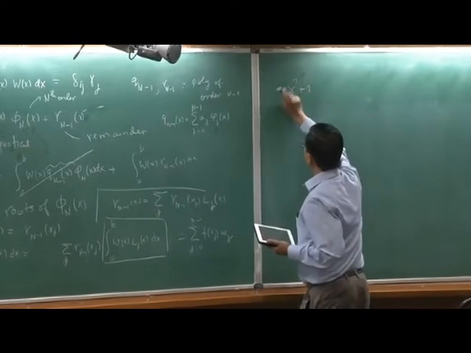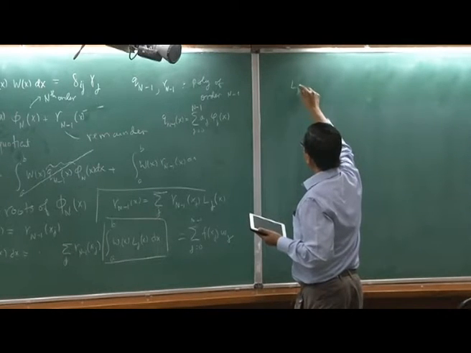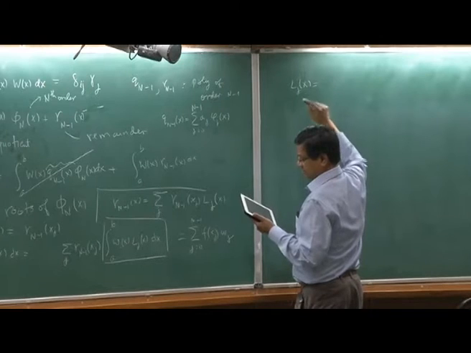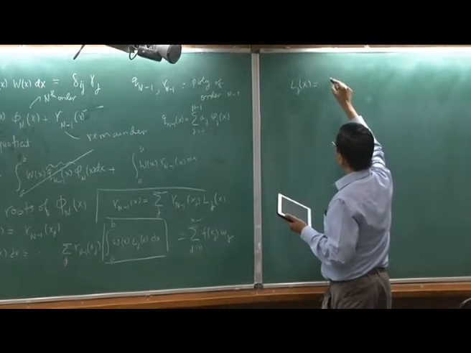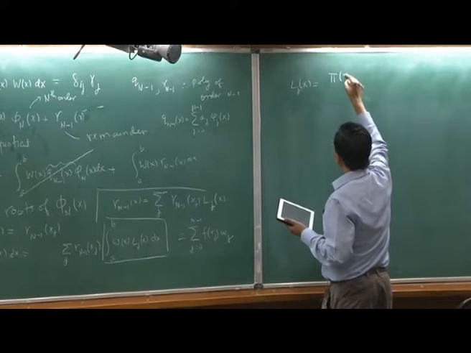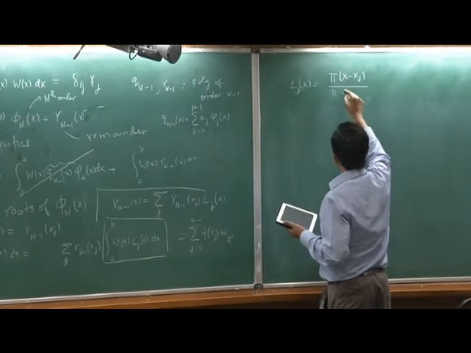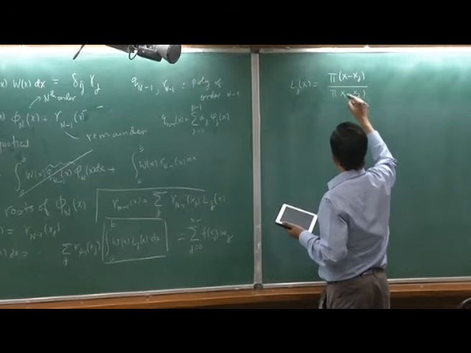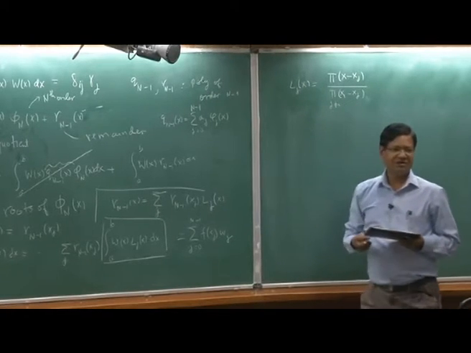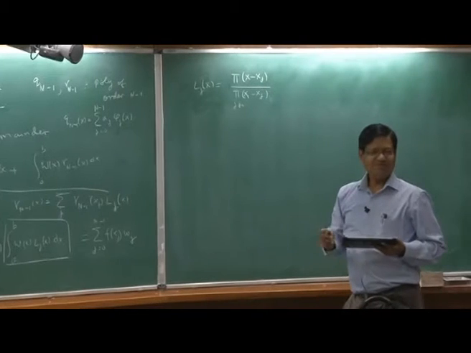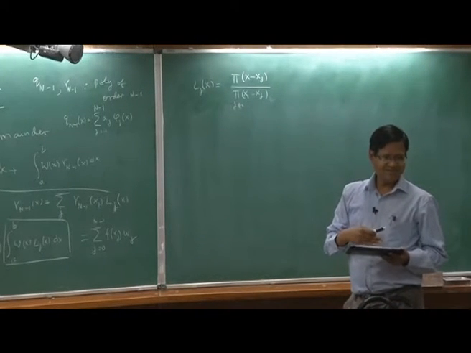So I will just write only a few steps. I will not write all the steps. So L_j, how do I write? L_j of x is the product of (x minus x_j) divided by the product of (x_i minus x_j), j not equal to i. All that, no? So we did this in the past. Now I think I will skip all the algebra because it's a bit tedious to write on the board.